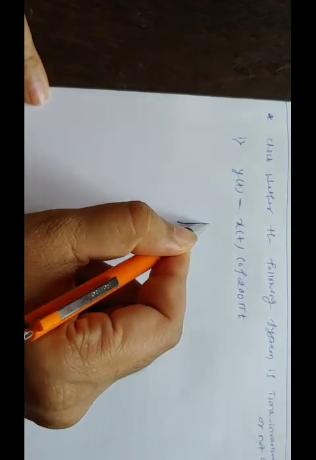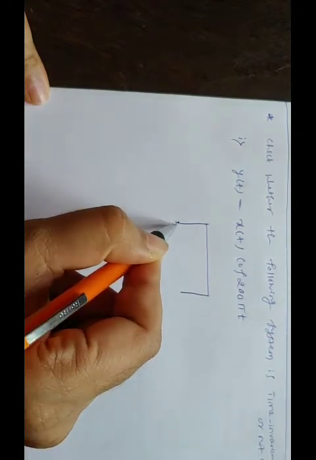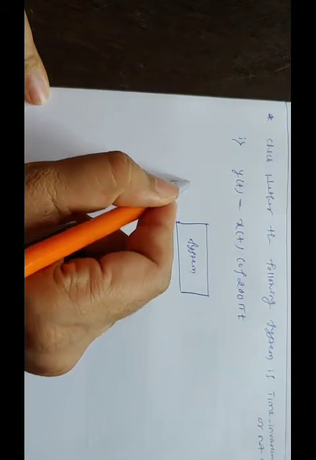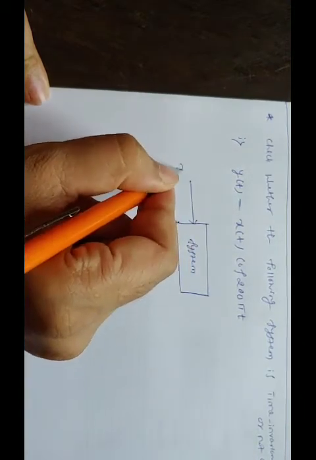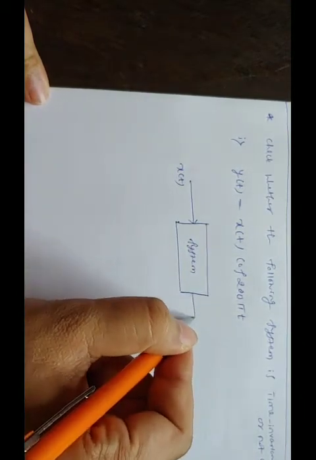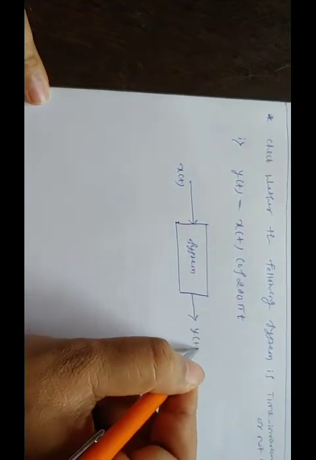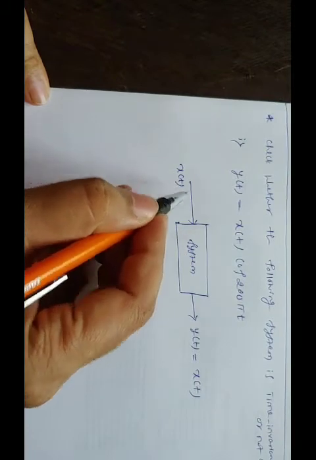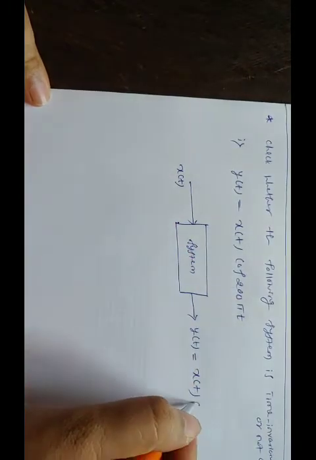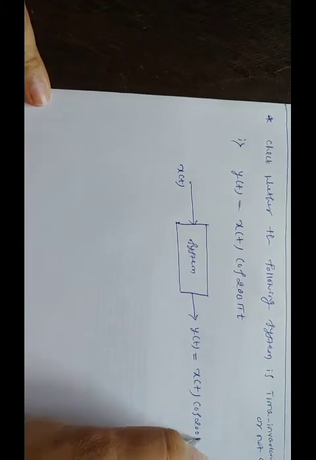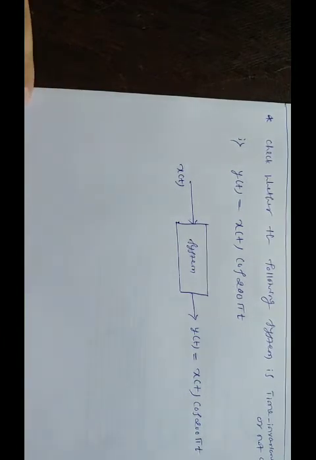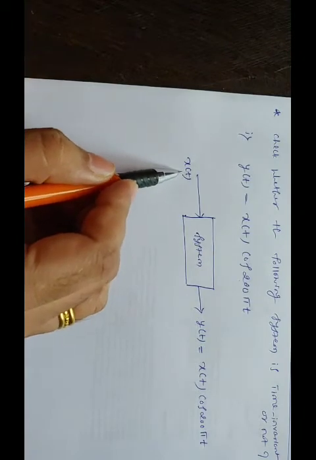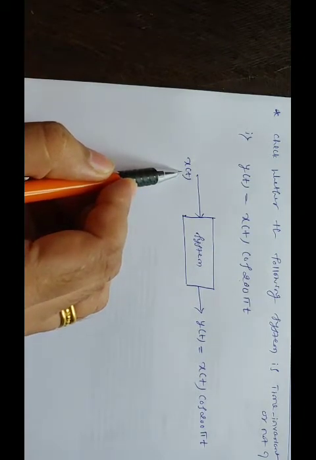So the system is there here. For this system, they are applying input as x of t, and output y of t. So what they are getting means x of t, the input signal, that has been multiplied by cos of 200 pi t. Suppose for an example you can consider this x of t as sine 200 pi t.